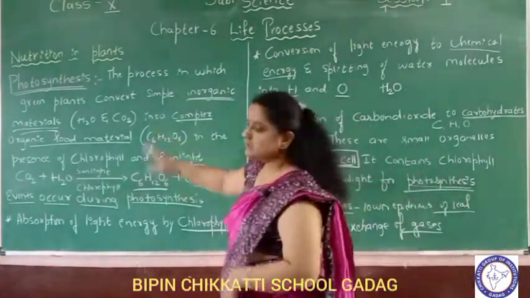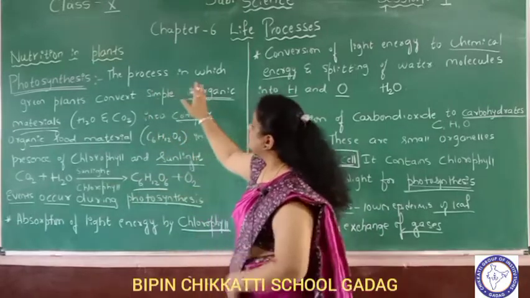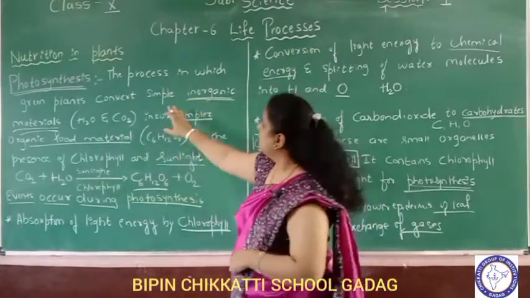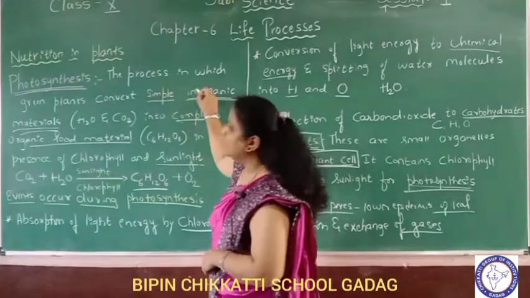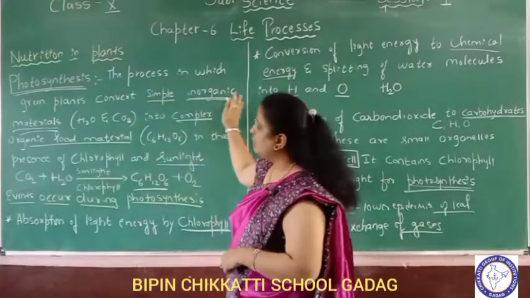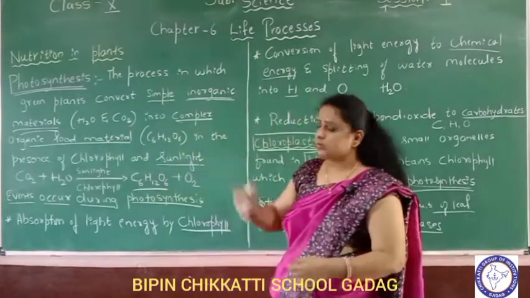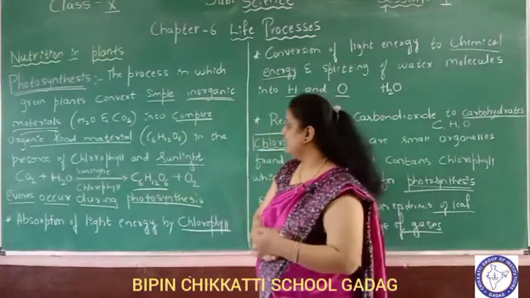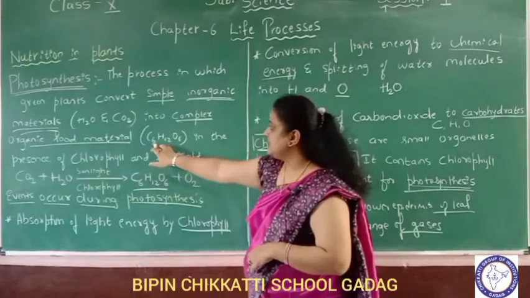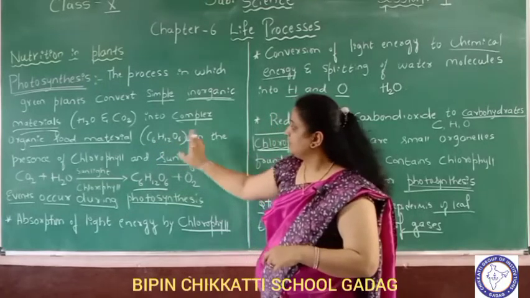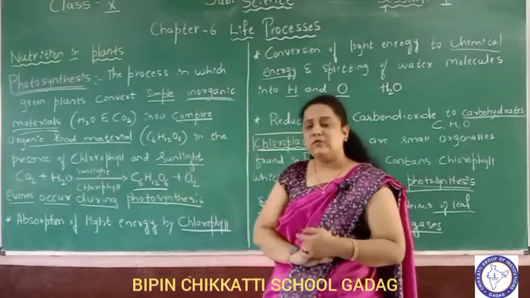So we discuss what is photosynthesis. The process in which green plants convert simple inorganic materials like carbon dioxide and water into complex food material, that is glucose, C6H12O6, in the presence of chlorophyll and sunlight.